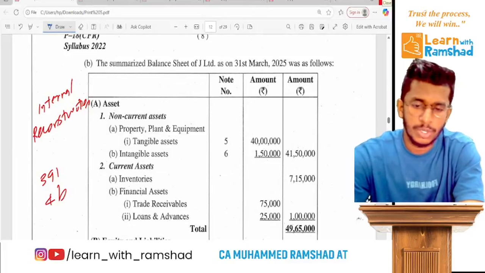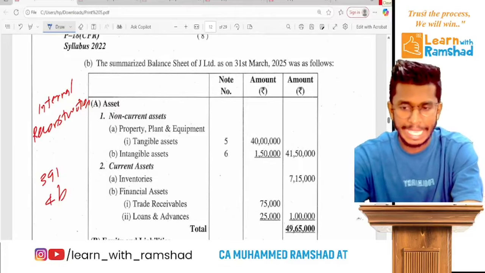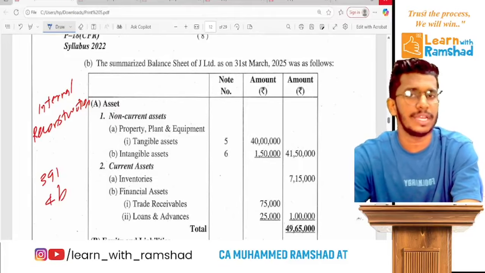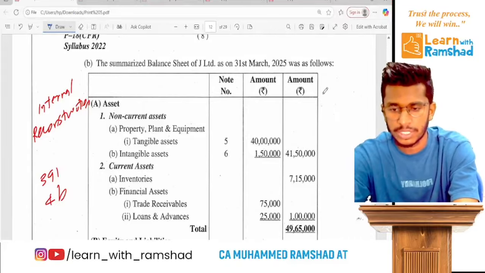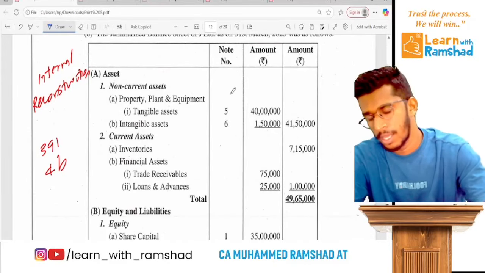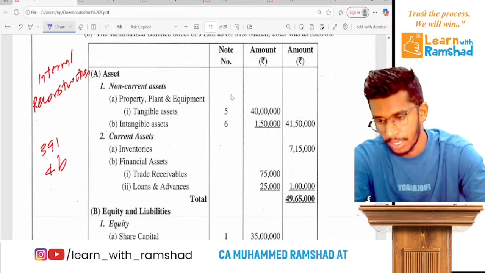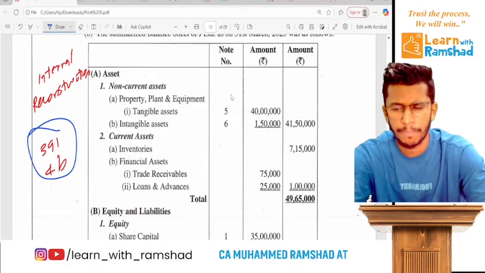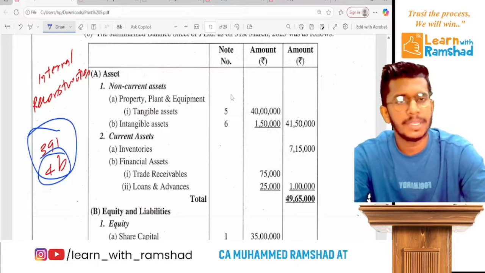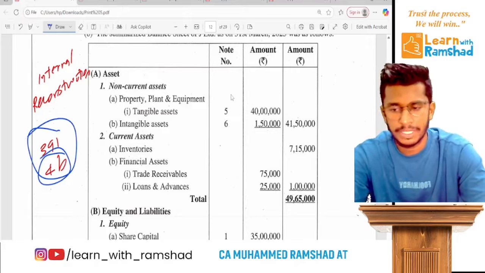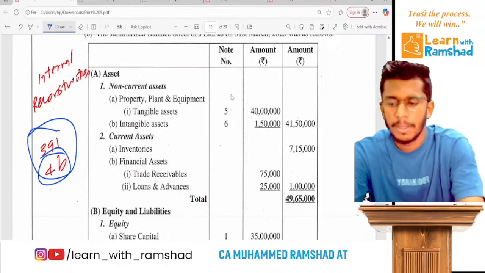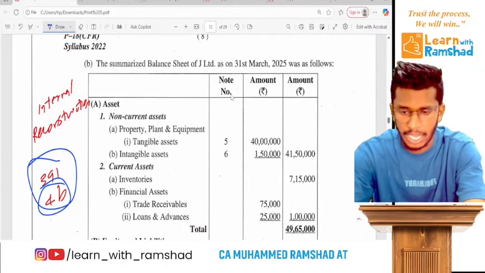Okay, now let's do a question which is 4B. Ready? Internal reconstruction related question. Actually the same question we did in our book. Ready? So page number 391, question 4B. The page number may differ a bit in editions, but that's the same question. I'll show you the question.